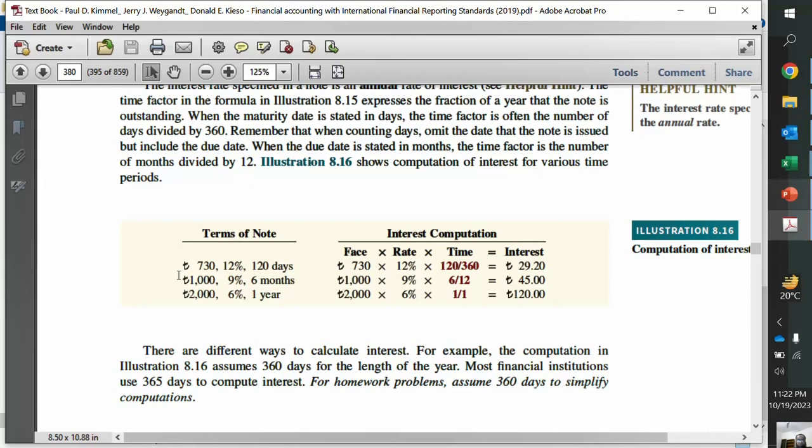So a $730 note, 12% for 120 days. The interest will be 730 times 12% times 120, as the time is denominated in days, so 120 upon 365. But for the sake of ease, we usually take 360, right? A 9% note, $1,000, 6 months. So 6 upon 12, right? The face value multiplied by the interest rate. A $2,000 note, 6% for 1 year. So 1 over 1, so 1 year complete. So just 6%. We don't need to multiply it further by any factor, or just 1 over 1.